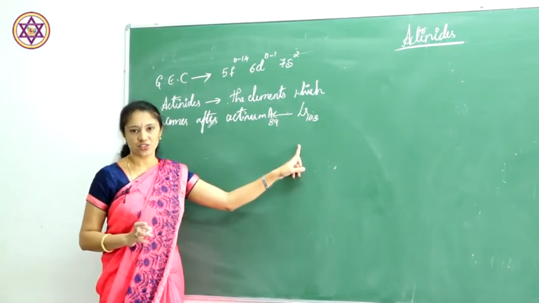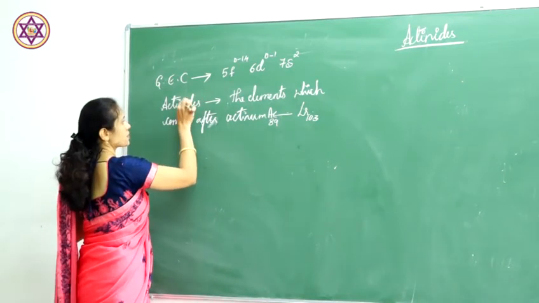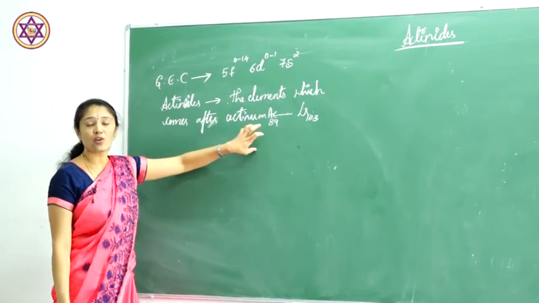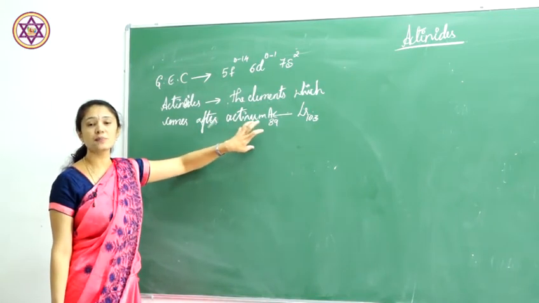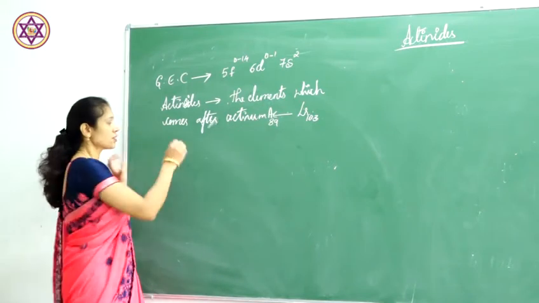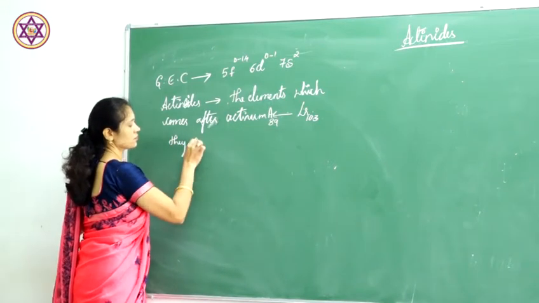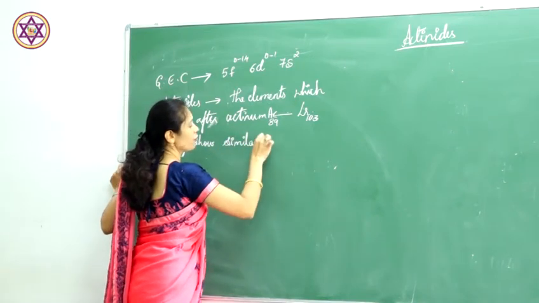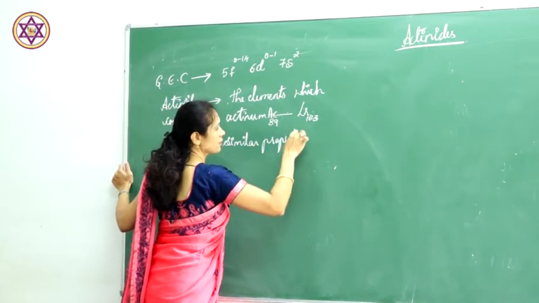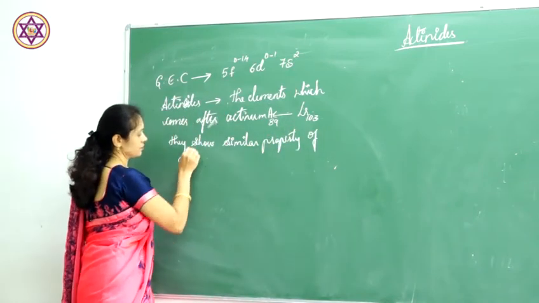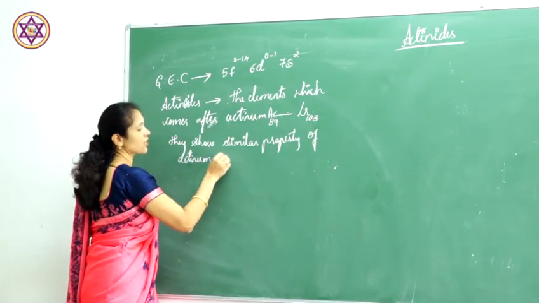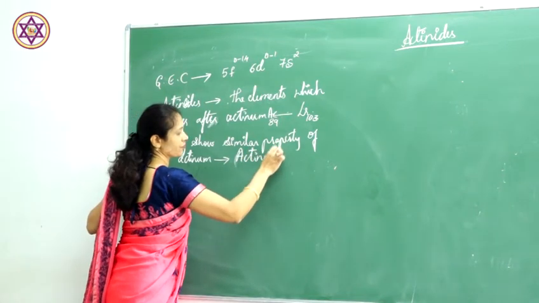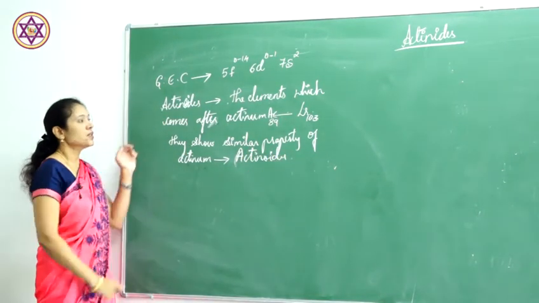They are called actinoids because they show similar properties of actinium.